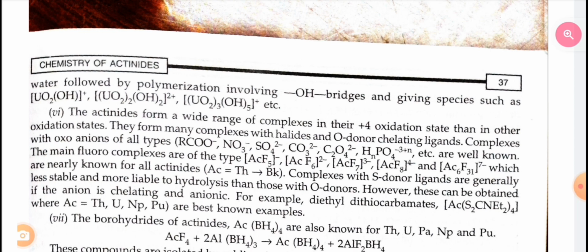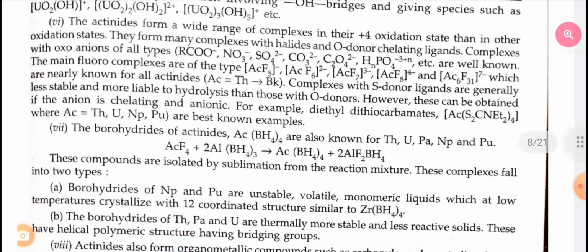Complexes with sulfur donor ligands are generally less stable and more liable to hydrolysis than those with oxygen donors. However, these can be obtained if the anion is chelating and anionic. For example, diethyldithiocarbamates are the best known example. Seventh, the borohydrides of actinides are also known from thorium, uranium, etc. These compounds are isolated by sublimation from the reaction mixture.